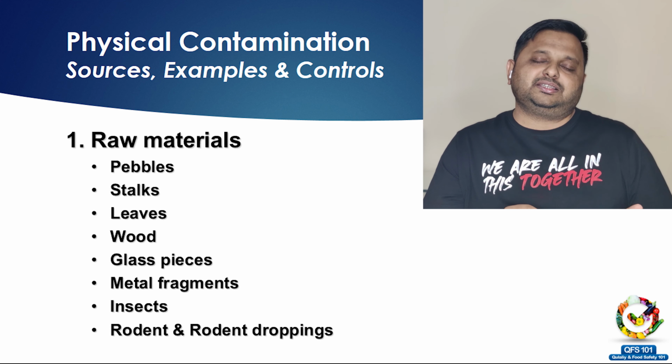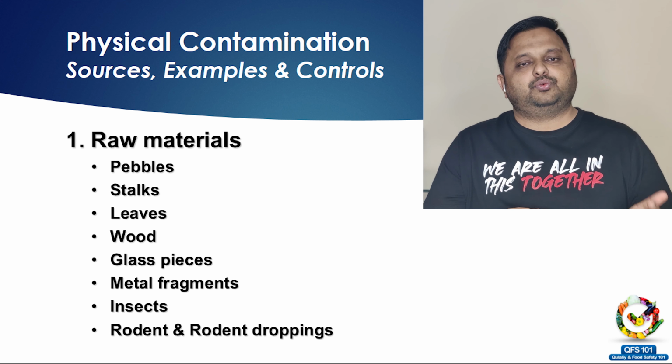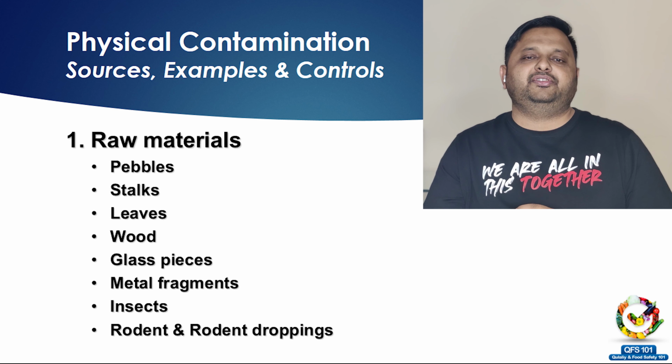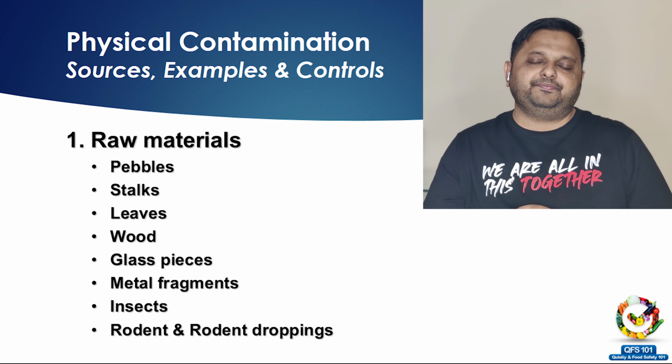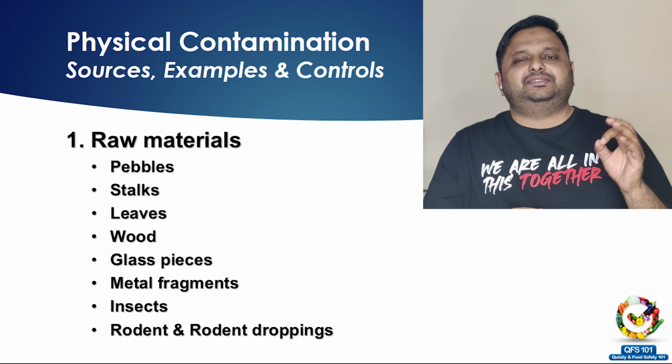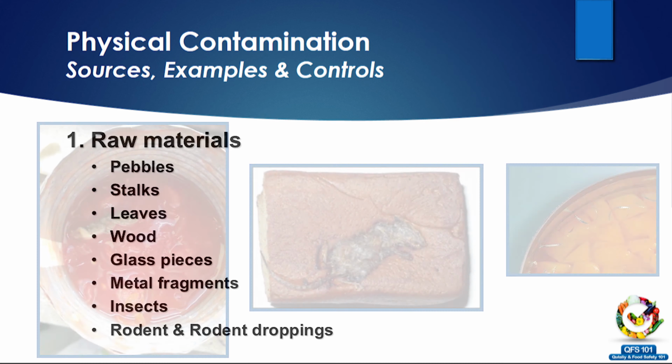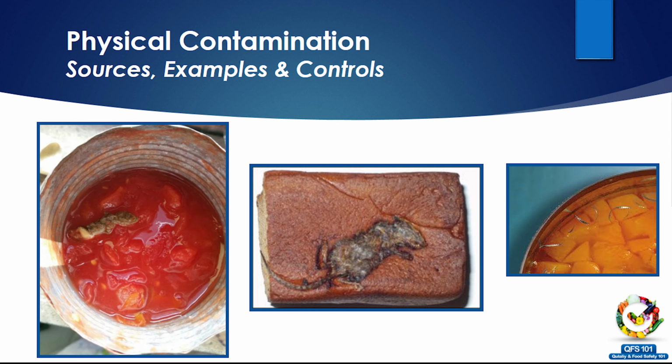Now you will ask, insects and rodents are living things, so why are we classifying them in the physical contamination category? When a living thing dies, it becomes physical. Look at these pictures, which show some nature of physical contamination. A dead lizard in the tomato ketchup or tomato paste, a dead mouse in the loaf of bread, then metal shavings from a can. All these are examples of physical contamination.